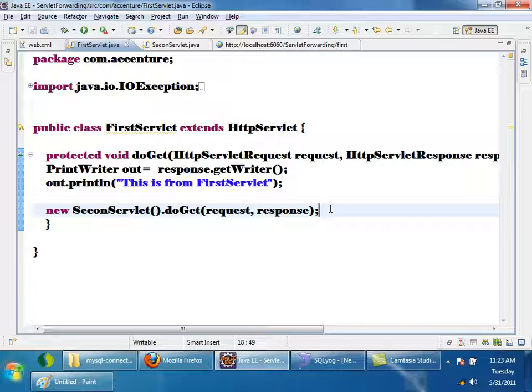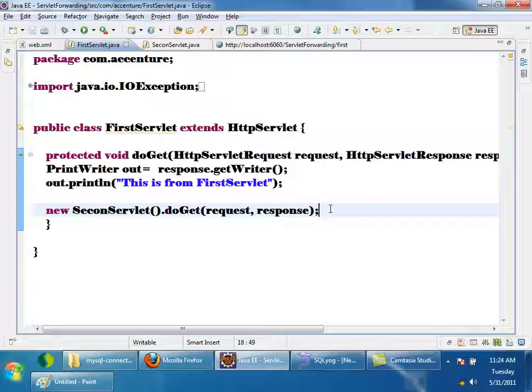So the problem is, if the project manager knows that you are delegating your work to Rahul, then that is fine, right? If you delegate the work to Rahul without the project manager knowing, then it is a problem, right? So the project manager is managing all the people in the project, right? Everything should be known to the project manager, right? Here also, who is managing the life cycle of all servlets?